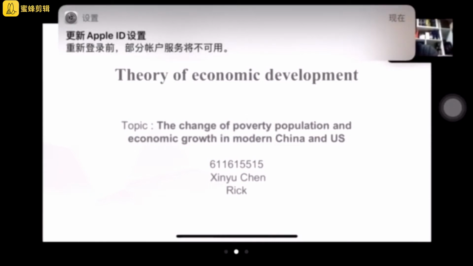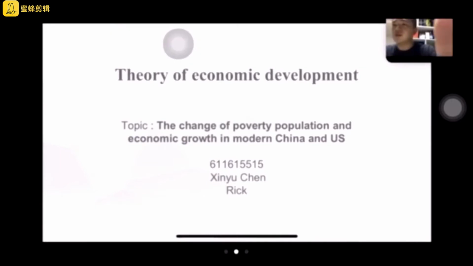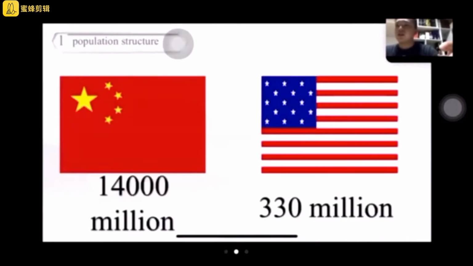My topic is the change of the poor population in modern China and the United States. As we know, China and the United States are both big countries in the world. They have the first and the second largest GDP in the world. However, China's per capita GDP is far lower than that of the United States, mainly because of the huge difference in population structures between the two countries.